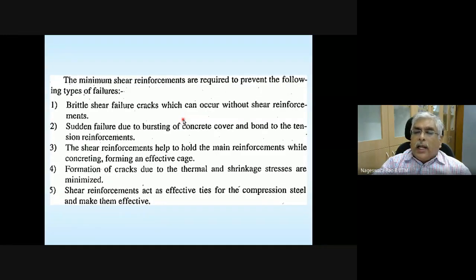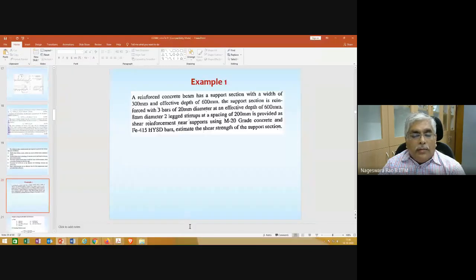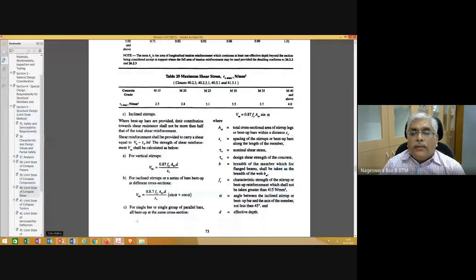And in the next class, we'll see some examples. All the examples given are simple examples, trying to demonstrate how to make use of these three equations to get the shear reinforcement, as well as Tables 62 and 63 of SP16. Okay, any questions?